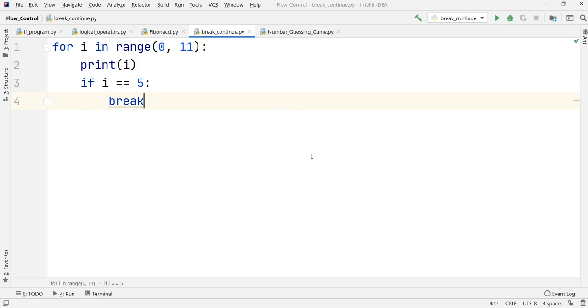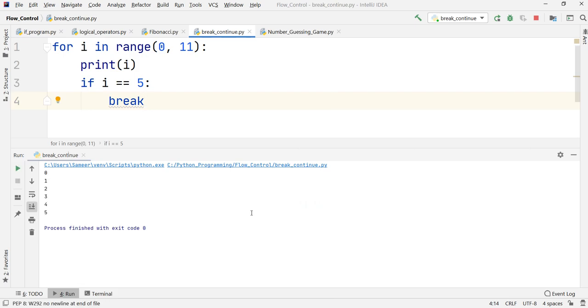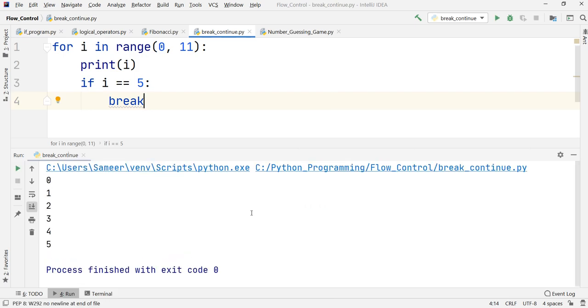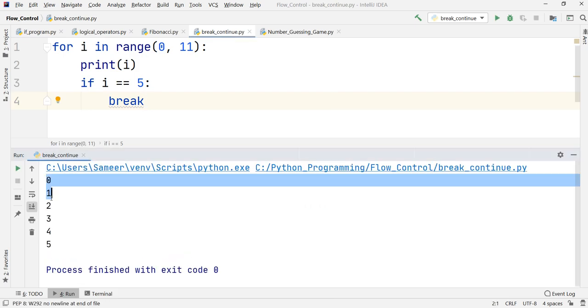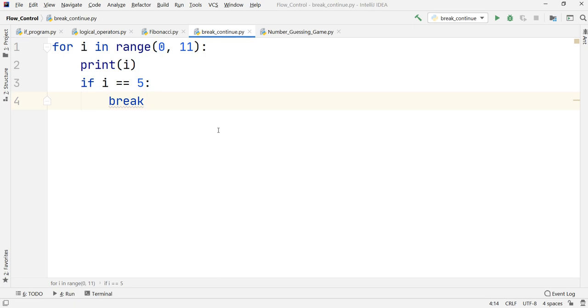This is the code that I have written, and let us observe what happens. If I just run this code, as you can observe on the screen, only the values from 0 to 5 are being printed, and the rest of the values which were there earlier are not getting printed. So this is how the break statement works. It will break out of this particular loop as soon as it is executed.